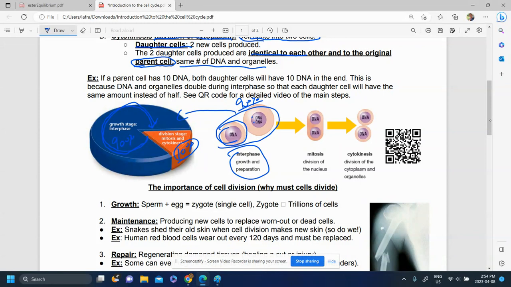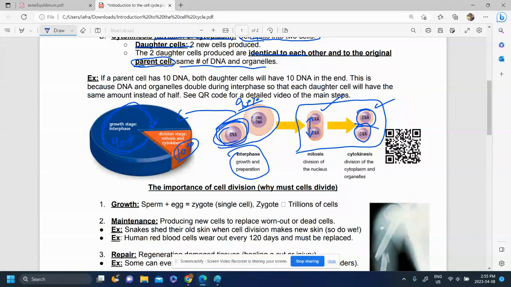Now, the next part is division. So these two components here are division. This first part of division is separating DNA equally to both sides. So you get one DNA that way, one DNA that way. And then the second part of division is cytokinesis, where you actually split the cells into two new cells. So this is a cell with one DNA. This is a cell with one DNA as well. They're identical to each other and identical to the original that they started off as. So that's mitosis, division of the nucleus or DNA, and then cytokinesis, division of the cytoplasm, or separating the cell into two.